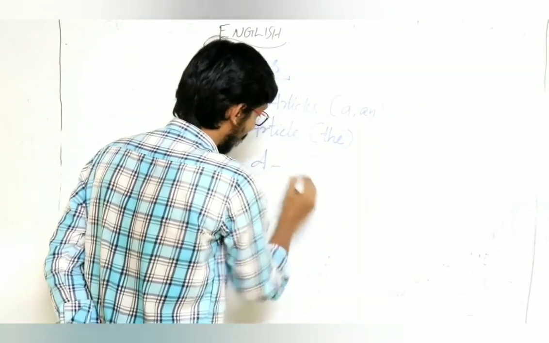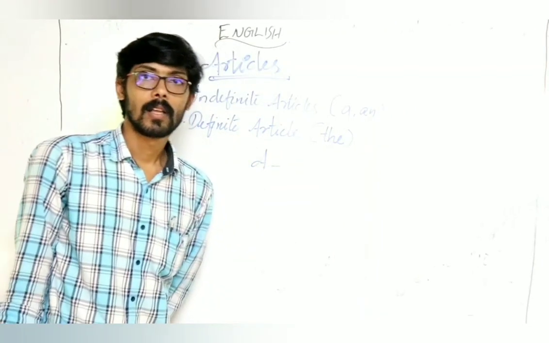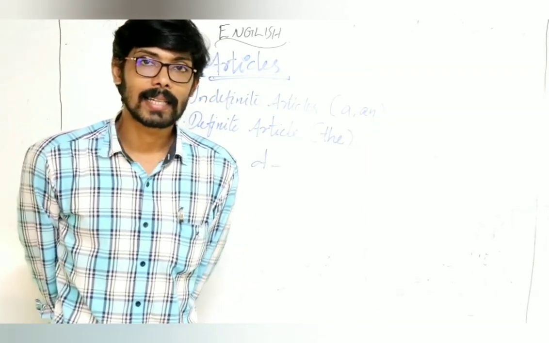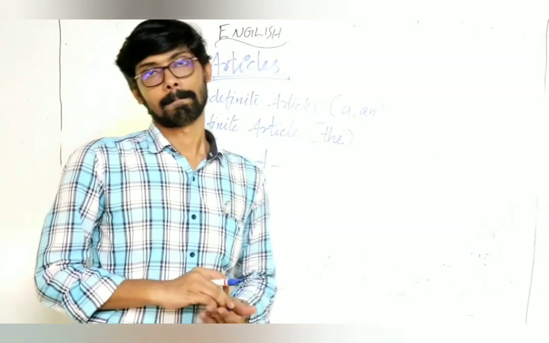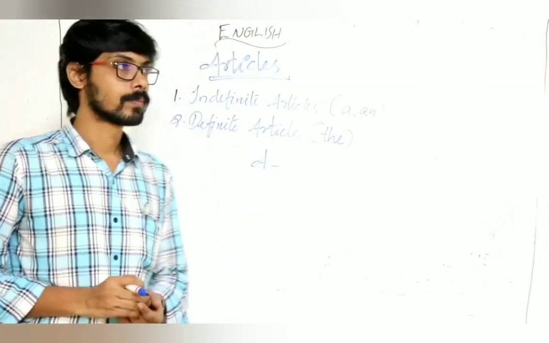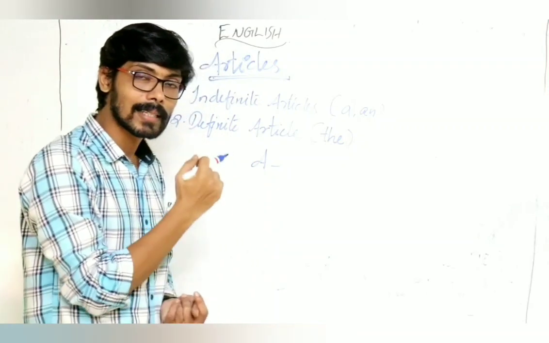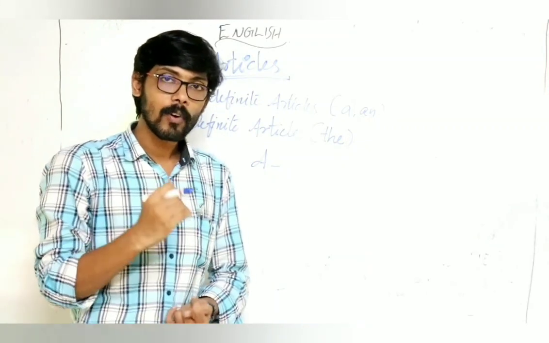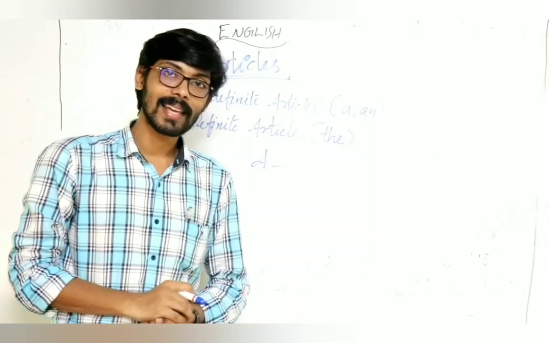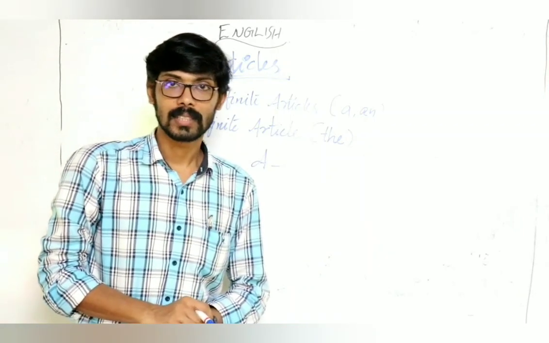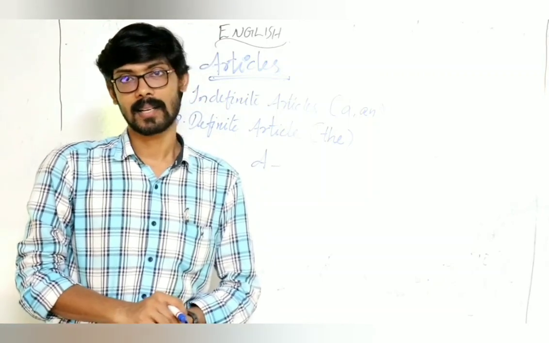First, a. Where we use the indefinite article a? Normally we use article a before a word beginning with a consonant sound.